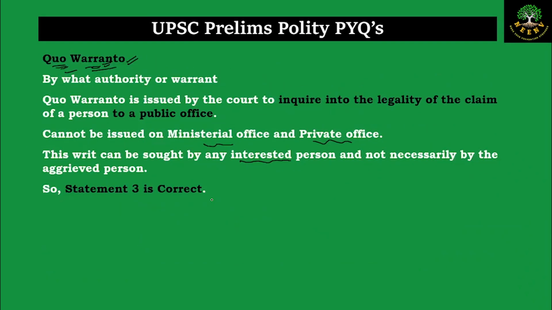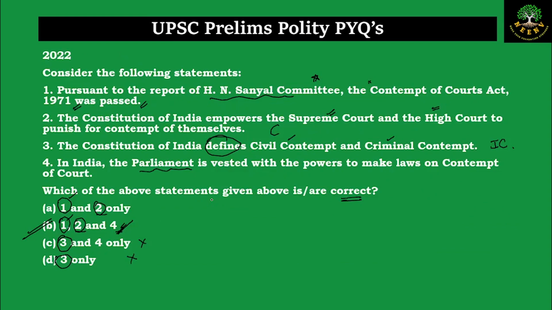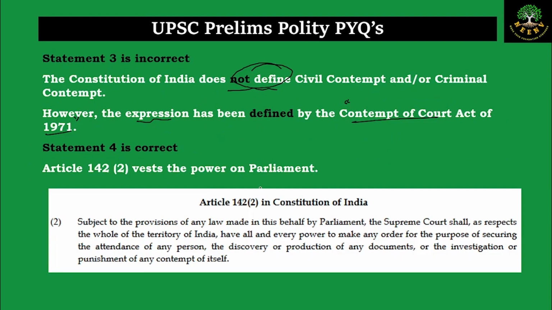And coming to statement number 4, which says that the Parliament has the power to make laws on contempt of court. Article 142 clause 2 says, subject to the provisions of any law made in this behalf by the Parliament, the Supreme Court shall, in the whole of the territory of India, have the power to make any order for the purpose of securing attendance of a person, or for the discovery or production of any documents, or the investigation, or the punishment of any contempt of itself. So based on the powers given here, the Parliament has made the Contempt of Courts Act of 1971.